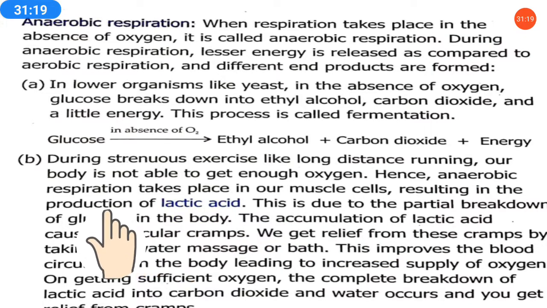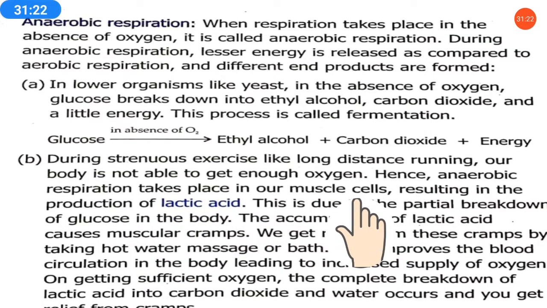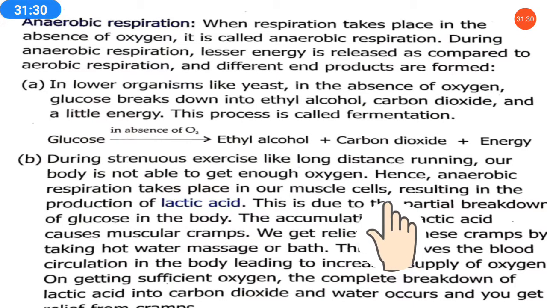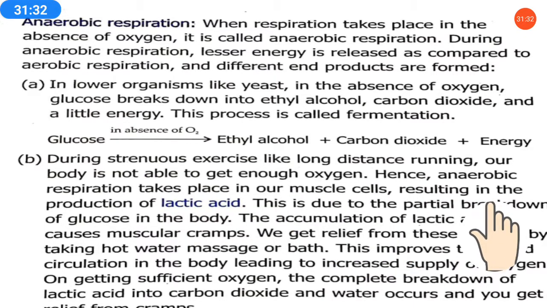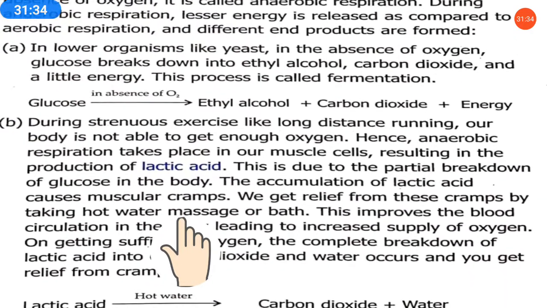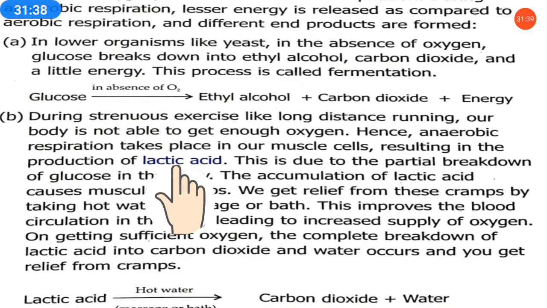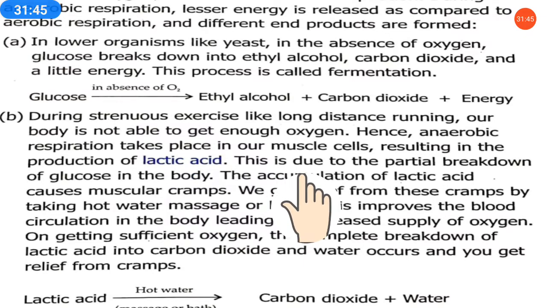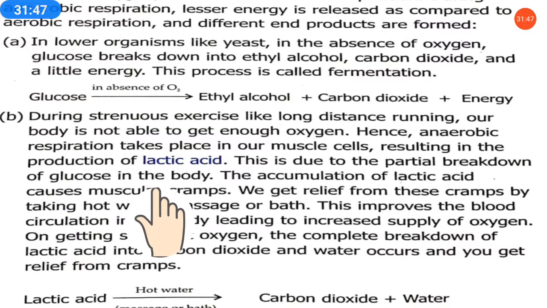Anaerobic respiration. Means in our body both types of respiration occur: organs do aerobic respiration and cells do anaerobic respiration, but during exercise when the cells do not get enough oxygen, it results in the production of lactic acid. At what time? In anaerobic respiration. This is due to the partial breakdown of glucose in the body.